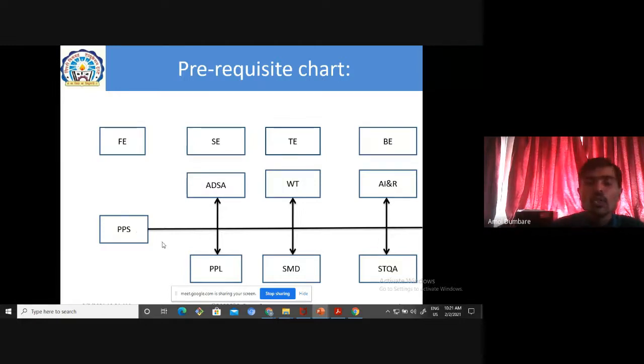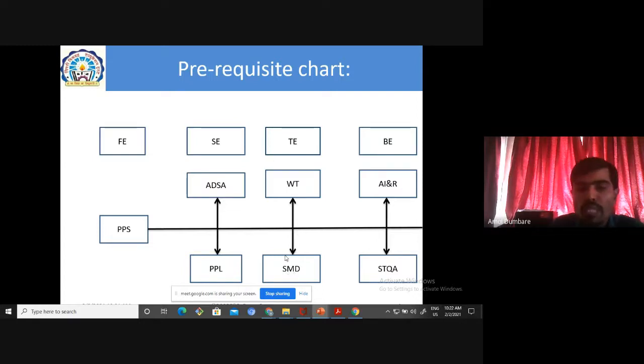In second year, you have 2 subjects: advanced data structure and algorithm, and data structure, which is also there in semester 1, and another subject, principles of programming language, PPL. For these 2 subjects, the base is Python programming. Again, in third year of computer engineering, there is web technology and system modeling design, SMD.